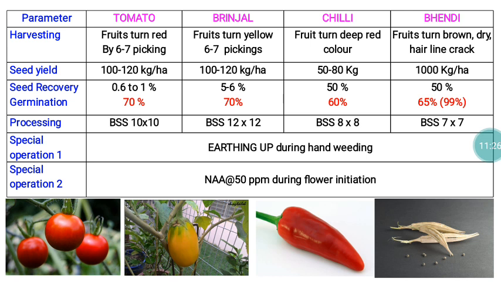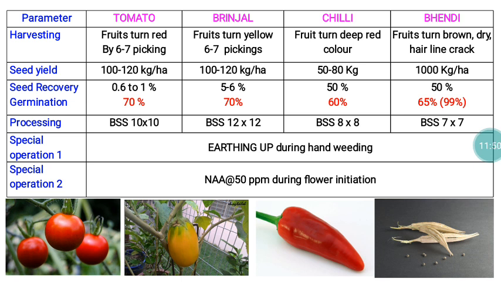So harvesting: in all these crops, mechanical harvest is not possible, so we have to go for manual picking, based on the maturity symptoms. In tomato, normally for seed purpose 6 to 7 pickings, and similarly brinjal also 6 to 7 pickings. Chili, whenever the fruit color turns red, at that time we have to harvest the fruits.